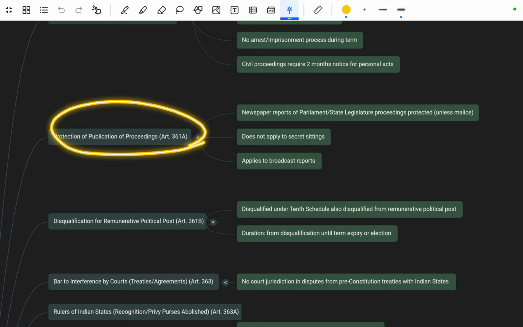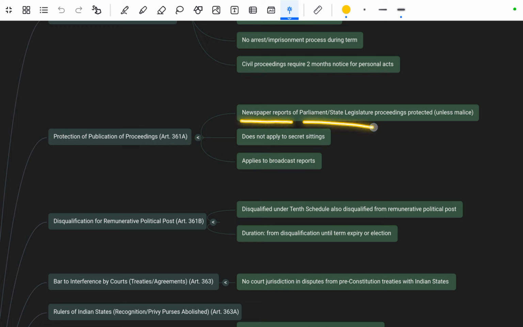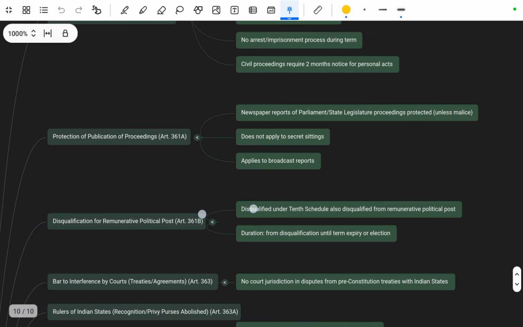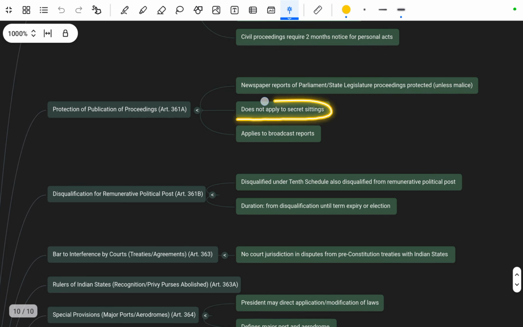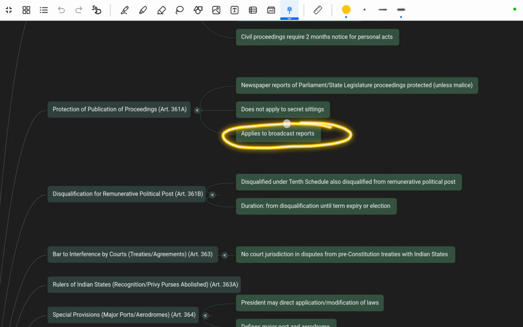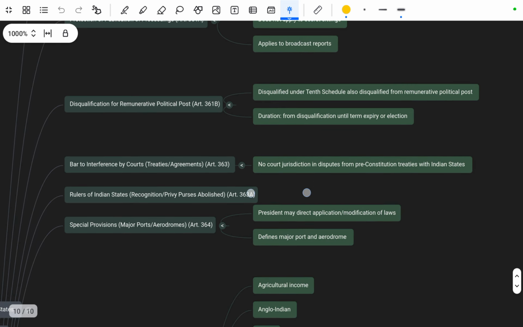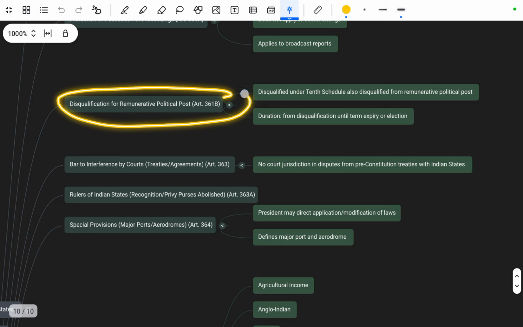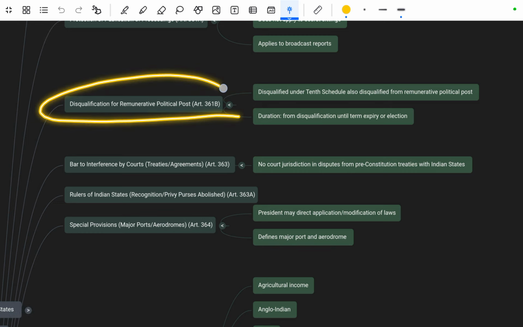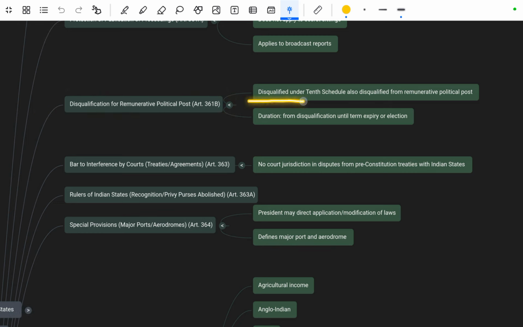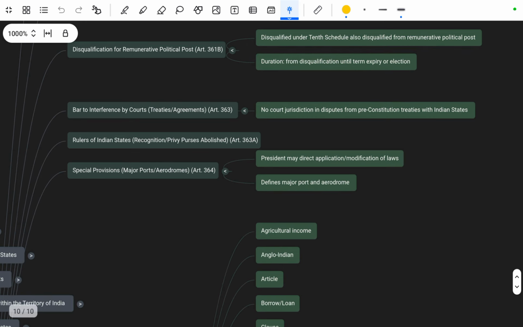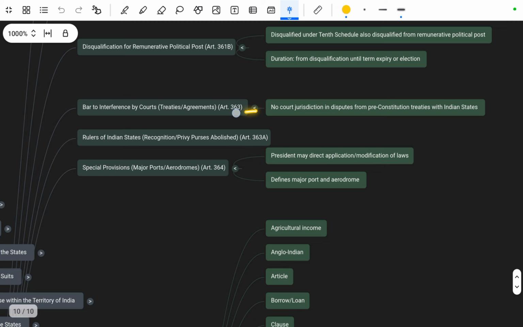So next is Article 361A, the newspaper report of Parliament or State Legislature proceedings protected unless malicious; it does not apply to secret sittings, and applies to broadcast reports. Disqualification for remunerative political post is mentioned in Article 361B: disqualified under the Tenth Schedule, also disqualified from remunerative political post, for the duration until the term expiry or elections.